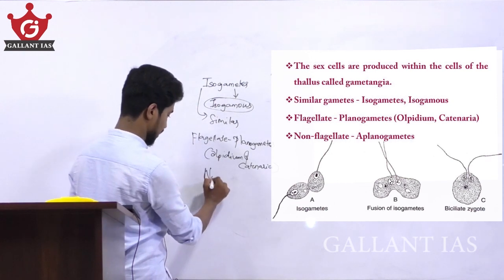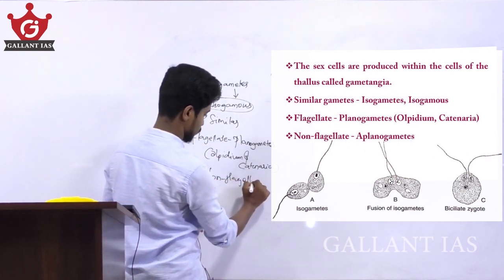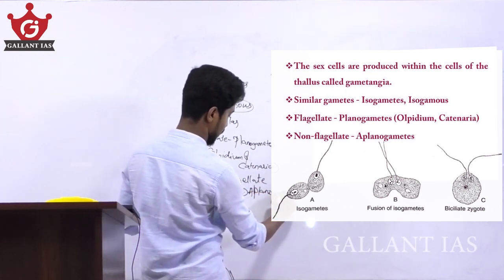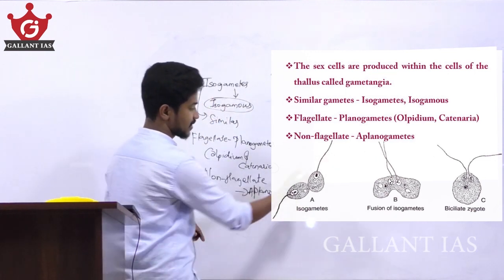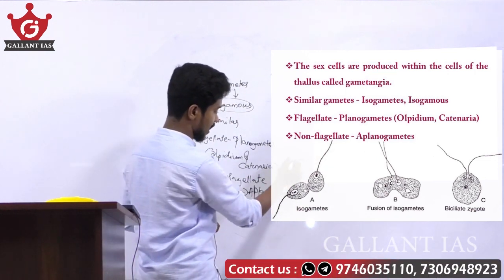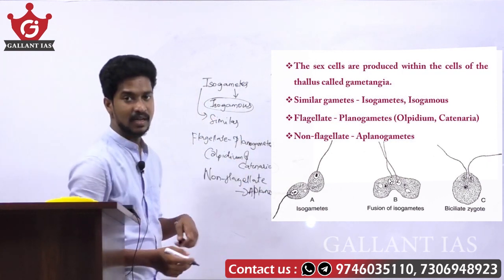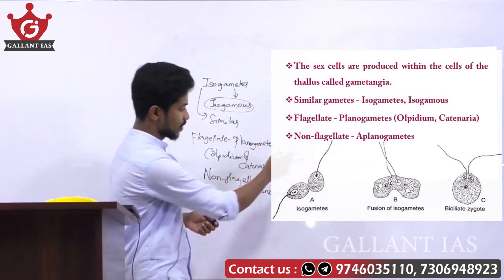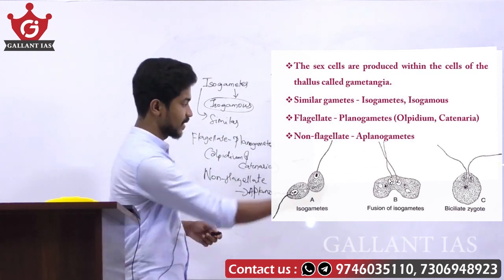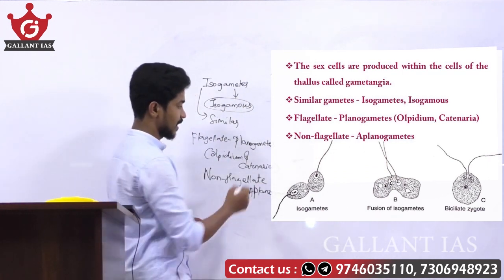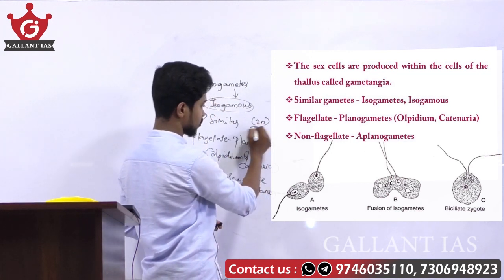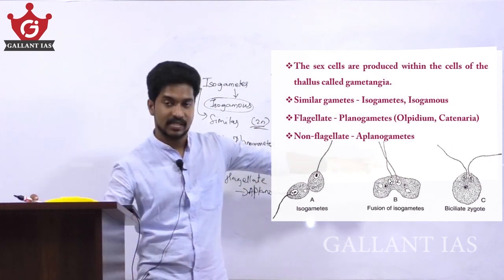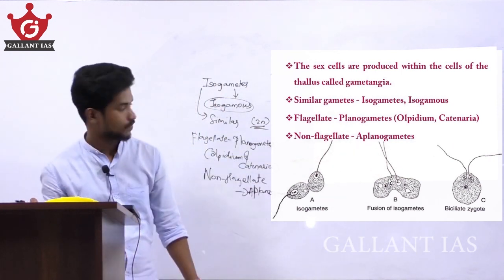If they are non-flagellate, they are termed aplanogametes. Here is the fusion of isogametes: two similar gametes fuse together to form the zygote, resulting in the formation of a biciliate zygote.